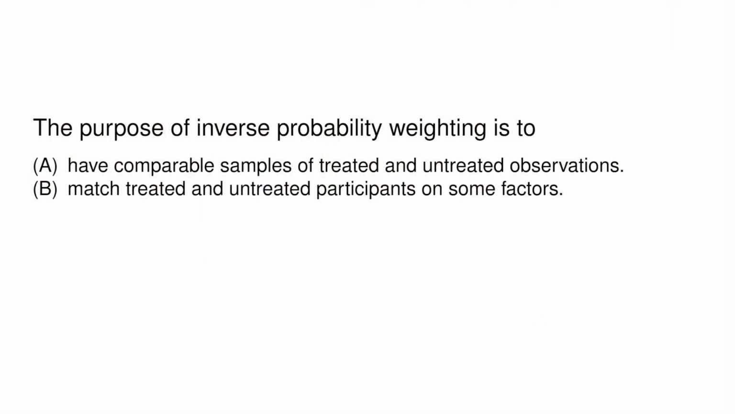Now, you give it a try. What's the ending of this sentence? The purpose of inverse probability weighting is option A, to have comparable samples of treated and untreated units, or option B, to match treated and untreated units on some factors. Pause the video and pick the ending. Did you pick option A? Awesome.